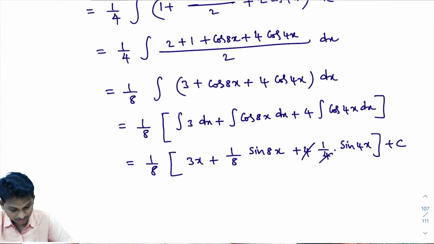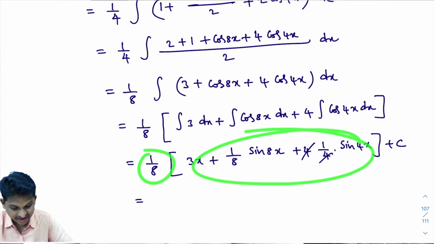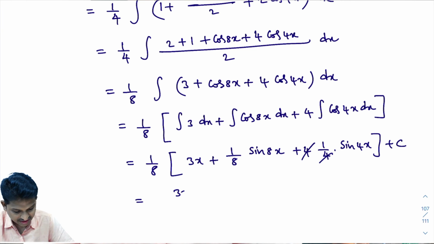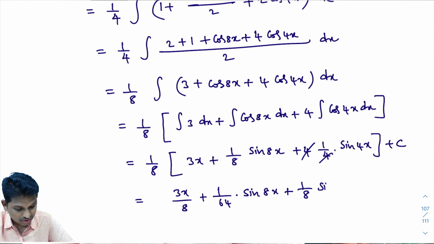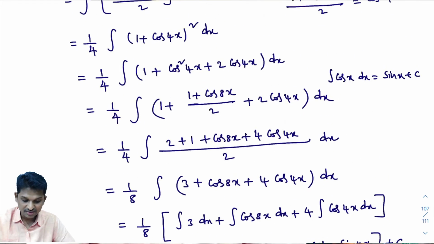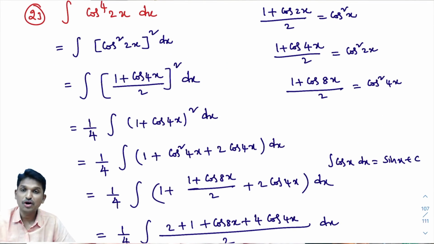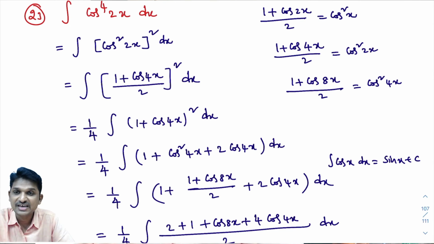Now further, if I multiply this whole expression with 1 by 8, then what am I going to get? I am going to get it like this: 3x by 8 plus 1 by 64 into sin 8x plus 1 by 8 into sin 4x plus c. This is the answer we will get for the integral of cos power 4 2x dx. I hope you are understanding.